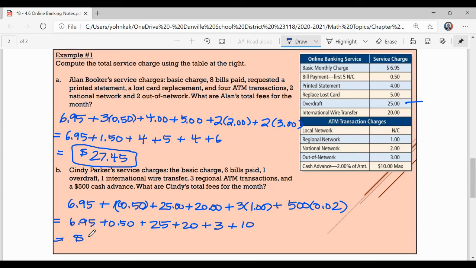This gives me a total of $65.45. That's a lot of service charges. But then again, when you write checks, overdraft for more than you have in your account, that can get really pricey.